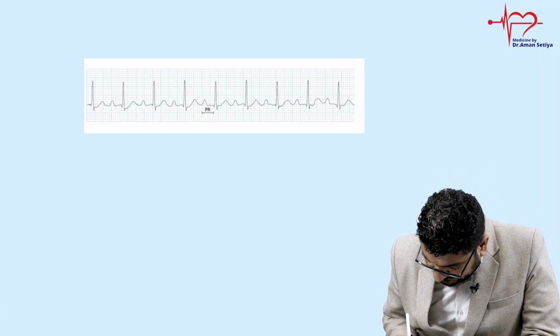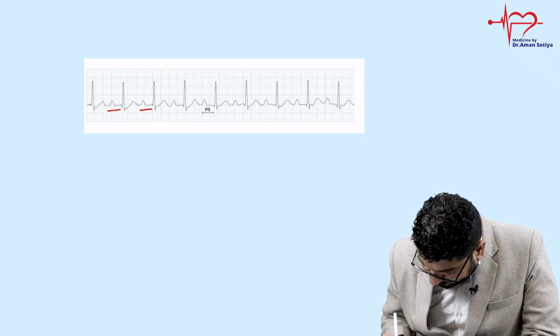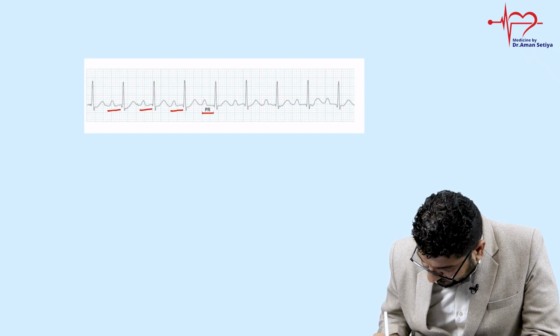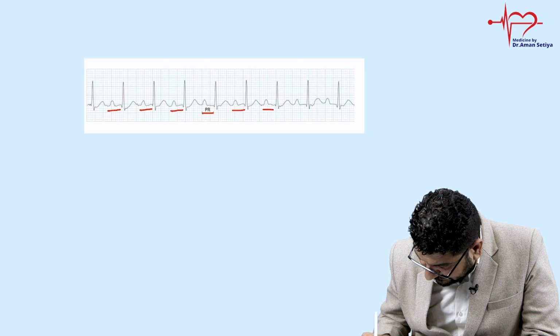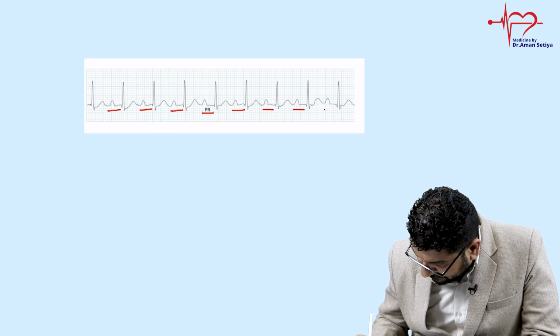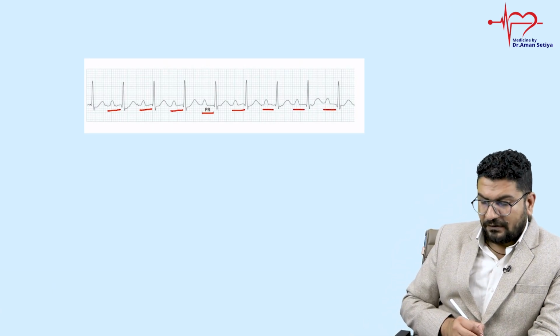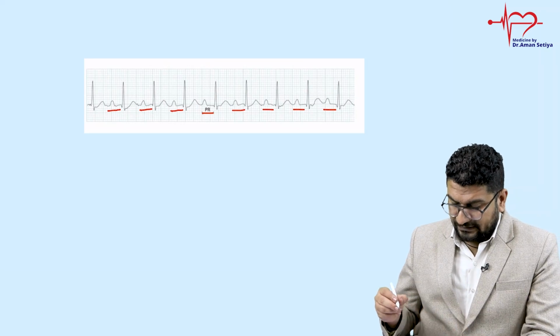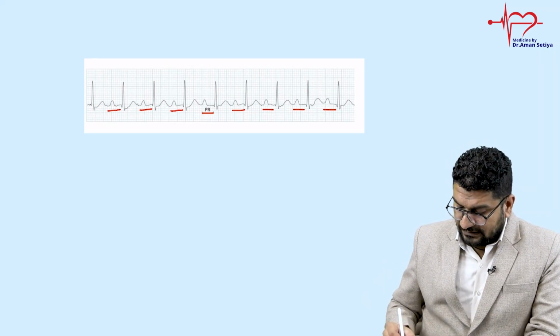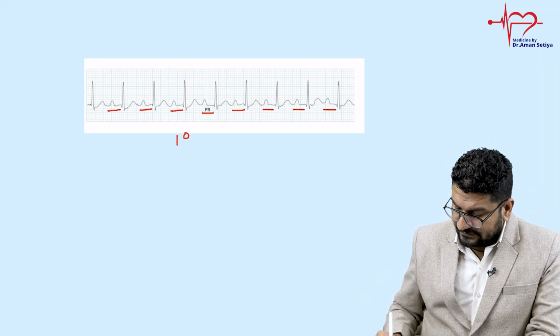You can notice the PR interval: PR, PR, PR, PR, PR. So the PR is prolonged, more than 200 milliseconds or more than 5 small blocks. There is no dropped beat. This is first degree AV block.